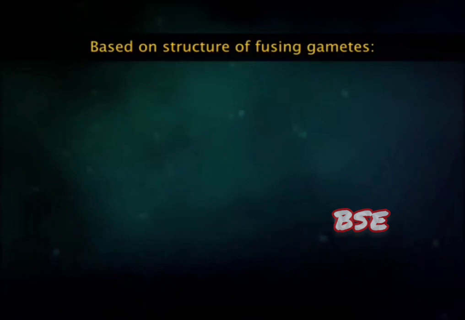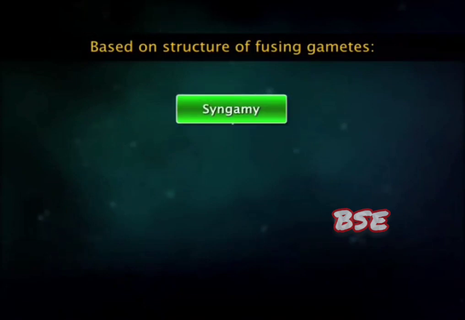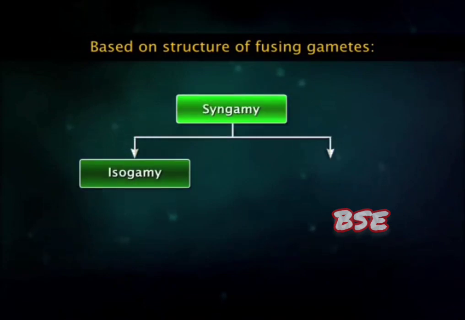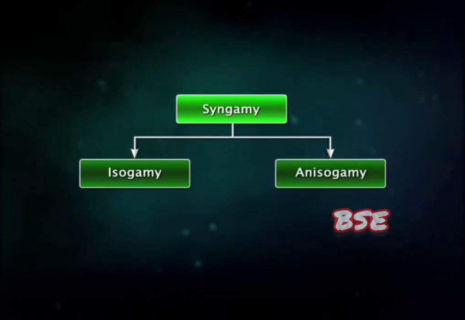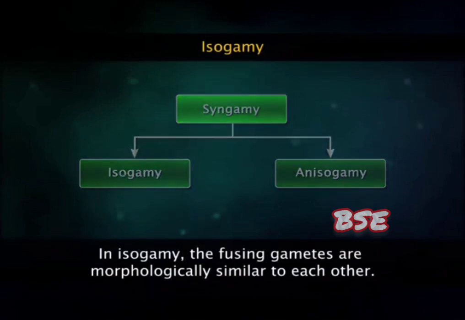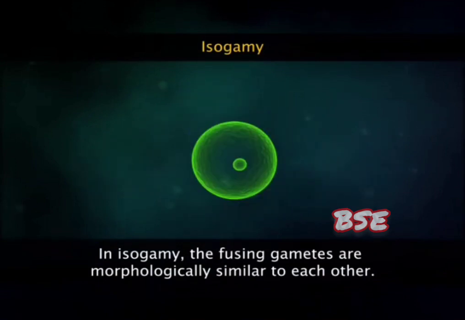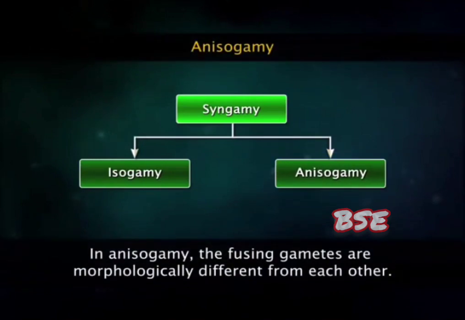Based on the structure of the fusing gametes, syngamy is also divided into isogamy and anisogamy or heterogamy. In isogamy, the fusing gametes are morphologically similar to each other. This type of fusion is observed in some protists. In anisogamy, also called heterogamy, the fusing gametes are morphologically different from each other.